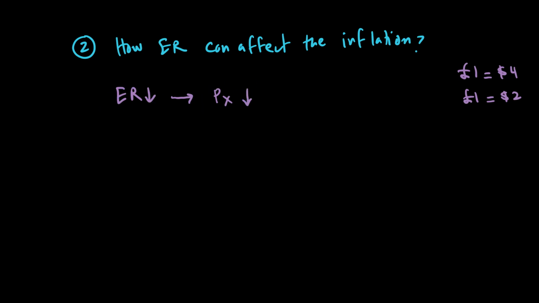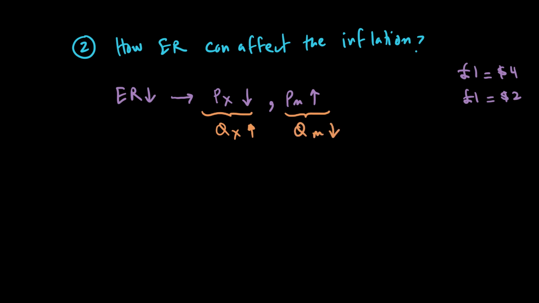When the exports become cheaper, imports on the other hand will become expensive, because now a UK resident is only getting $2 worth of goods for a pound. So exchange rate falls, exports become cheaper, and imports become expensive. A fall in the price of exports leads to the quantity of exports going up. At the same time, a rise in the price of imports will result in the quantity of imports falling.